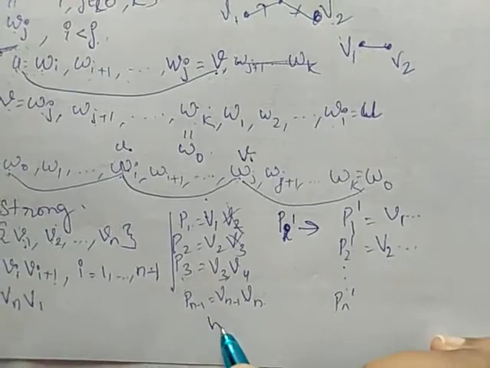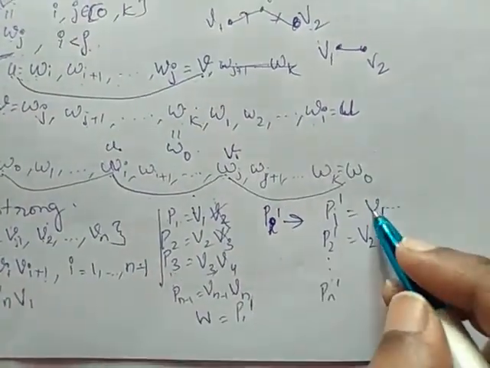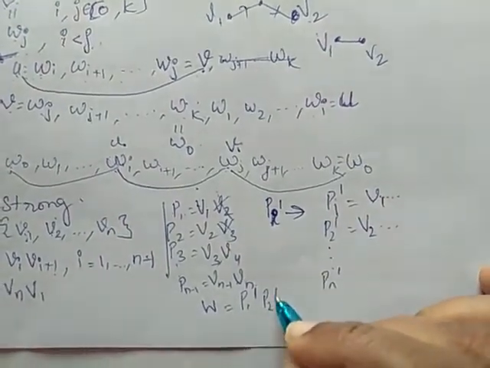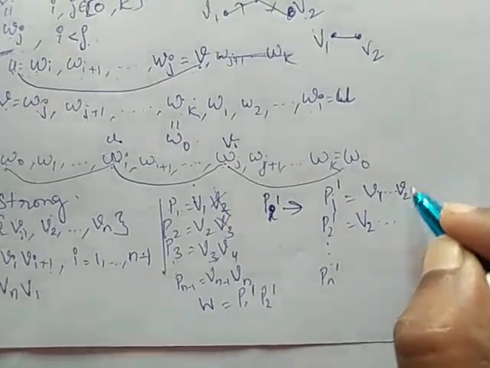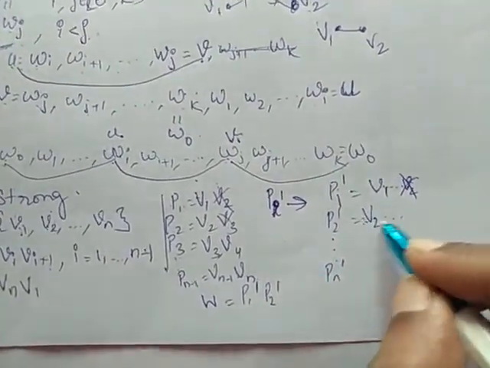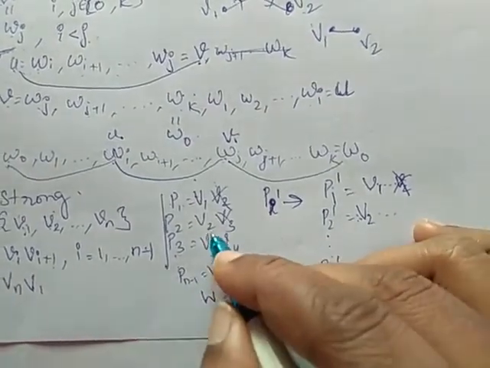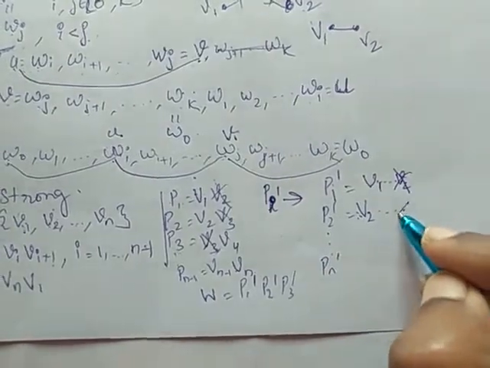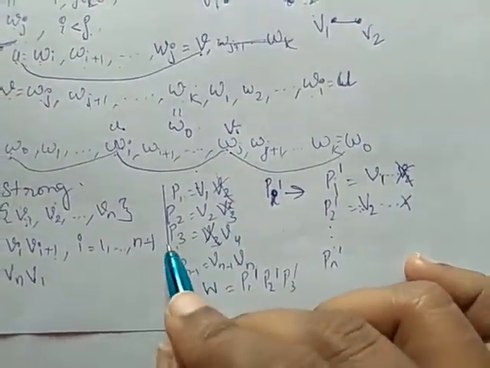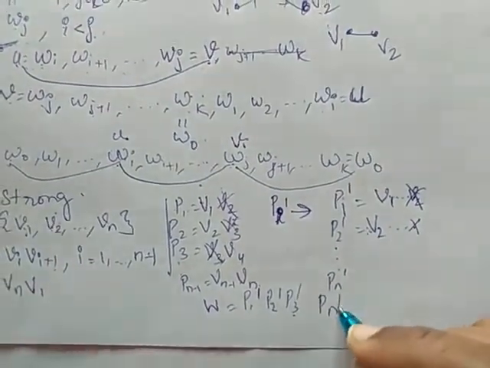Now, I define W as P1 dash, because it starts from V1, then P2 dash, because I have eliminated V2 in P1 dash, and V2 is present here. So, it starts from V2. Then P3 dash, since I have eliminated V3 in P2 dash, but V3 is present in P3 dash, etc., Pn dash.